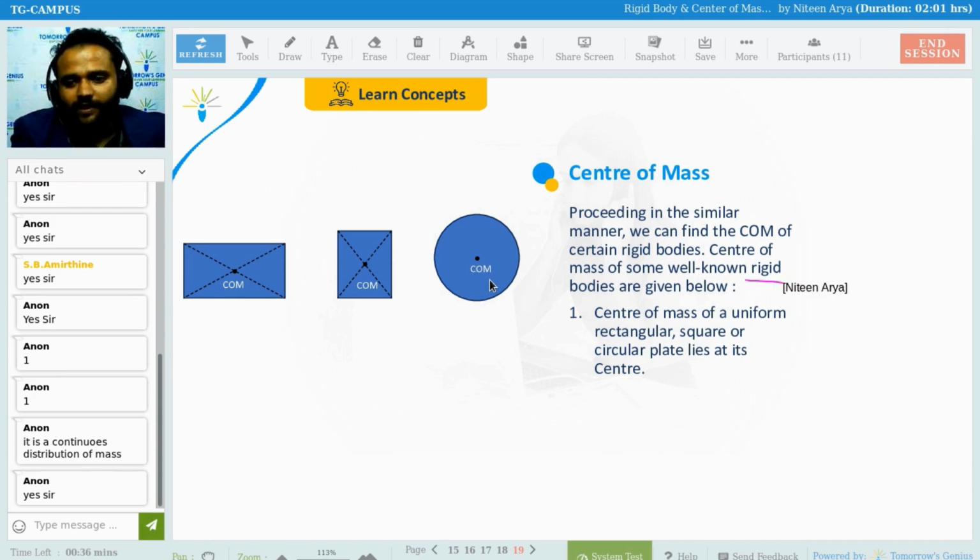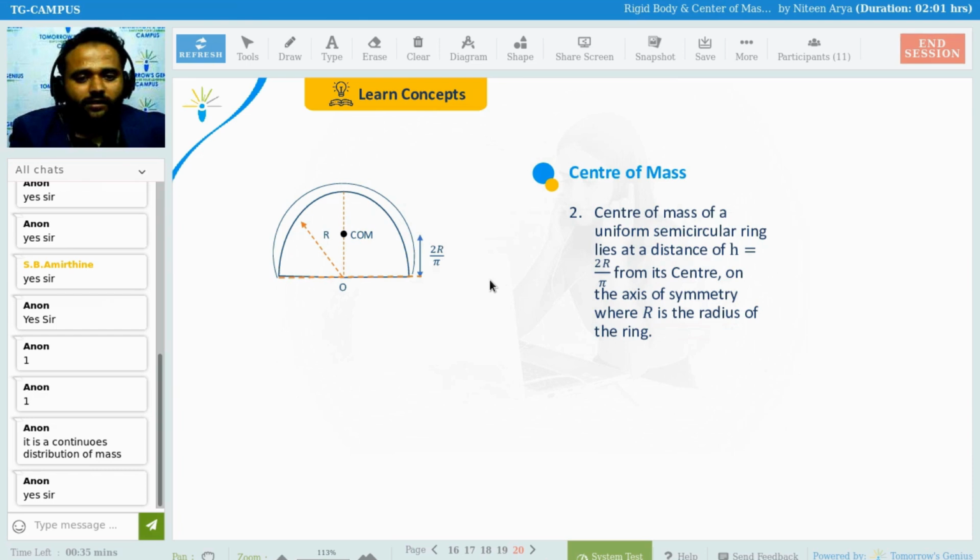Center of mass of some well-known rigid bodies is given below. Center of mass of a uniform rectangular, square, or circular plate lies at the center. So this is your rectangle. This is your square, this is also a rectangle, that is also. This is a circle. So every symmetric thing has its center of mass at the center.